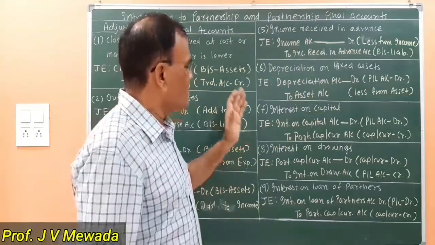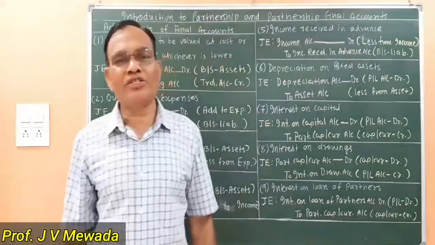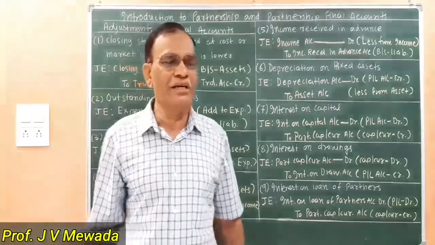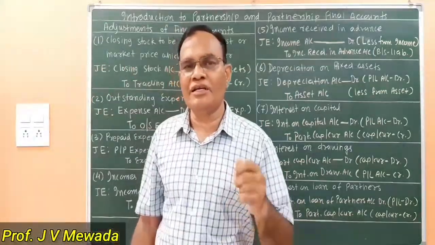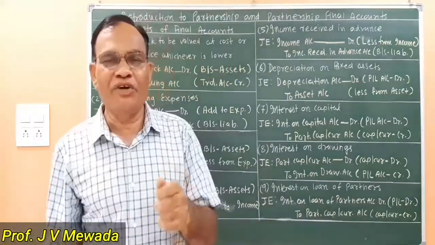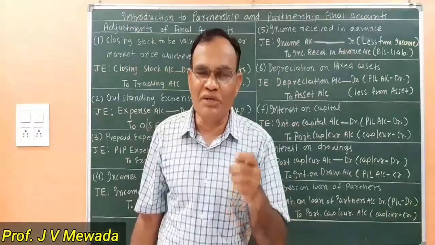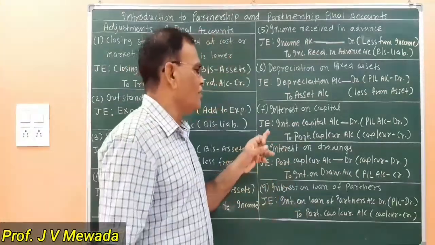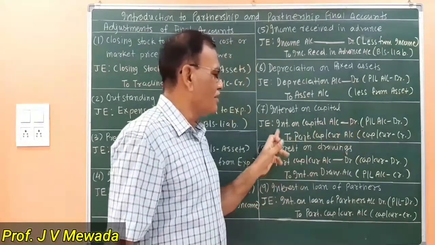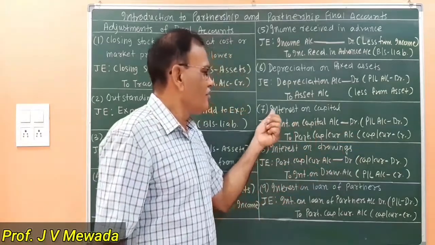Now, adjustment number 7 is about the interest on capital. What is interest on capital? Interest on capital is the interest which is payable to the partners on their investment. Interest on capital is an expense of the business, so it is to be debited. So interest on capital account is debited and the partners' capital or current account is credited.